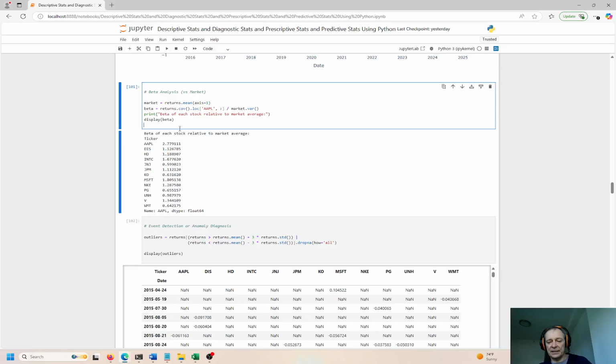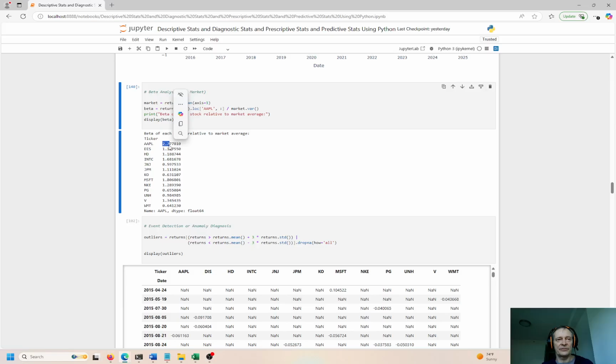So here is beta versus the market. So if you know finance, great. If you don't know, I'll tell you right now, beta is a correlation of that stock to the stock market, the S&P 500, basically. So if the S&P moves 1% or 2%, that stock will move that same multiple times. So if the S&P moves up 1%, this will move up 2.7%. If the S&P moves up, keep it simple, 10%, this moves up 27%.